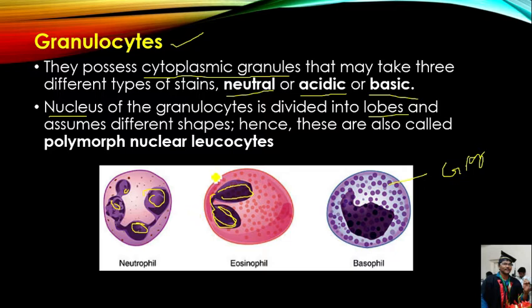Hence, because of the presence of a lot of lobes in the nucleus, those are also called polymorphonuclear leukocytes. Why are they called polymorphonuclear leukocytes? Because of the presence of lobes in their nucleus.